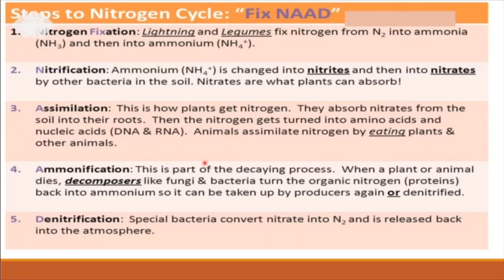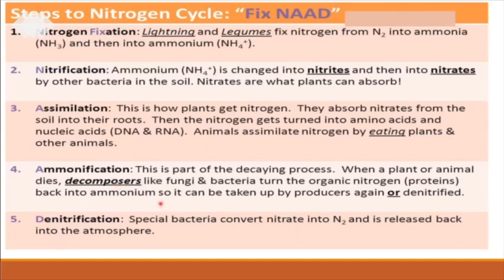After this, children, the plants and animals will die, or else we defecate the waste material. All this material consists of ammonia. These nitrates are converted into ammonia in our body, and they are defecated out or left out in the form of ammonia only. And this ammonia is converted into soluble form in the soil by the decomposers. This process we call ammonification. Conversion of nitrates to ammonia we call ammonification.